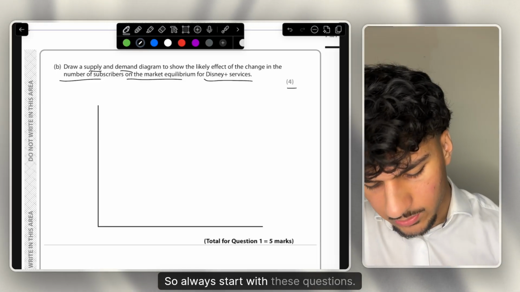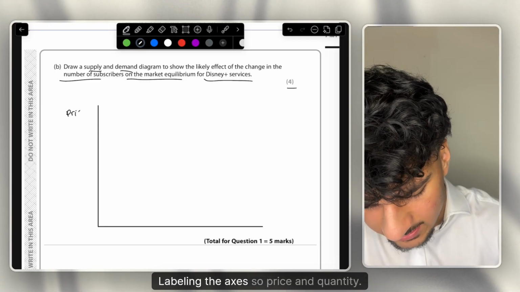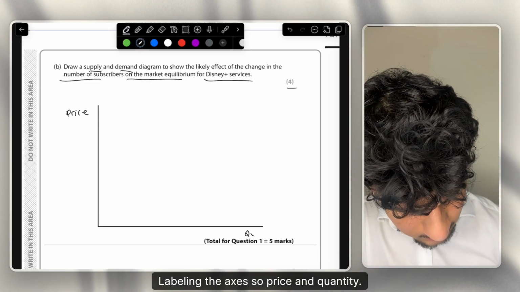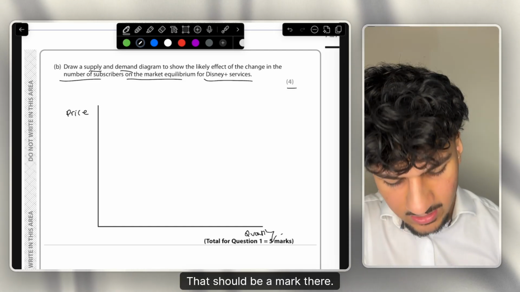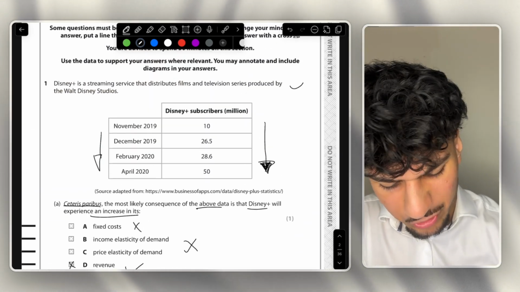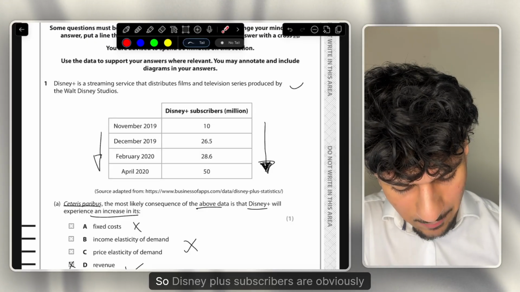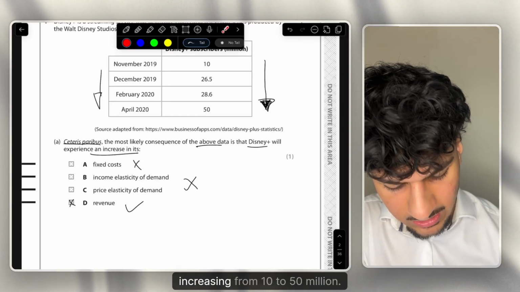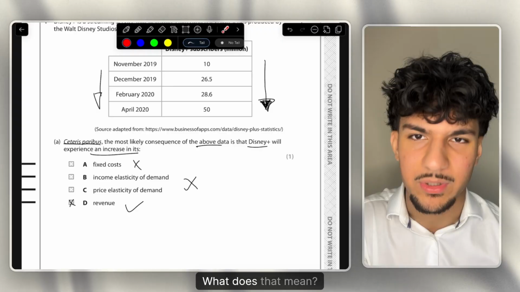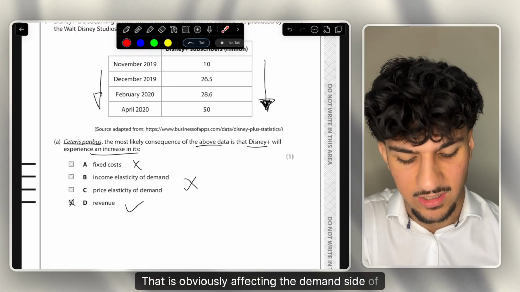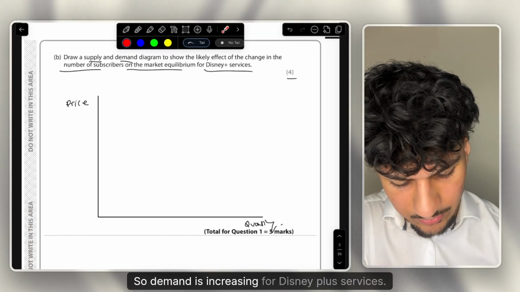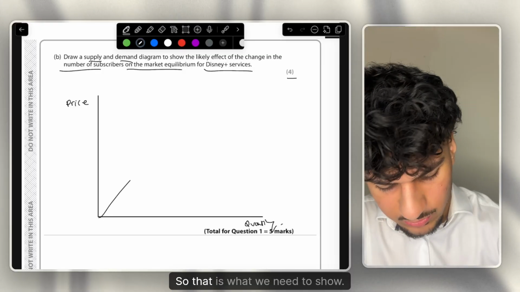So always start with these questions, labeling the axes, so price and quantity. That should be a mark there. Now, what's happening? What do we say? Again, we've already analysed the table. It's much faster. We can become very efficient at this. So, Disney Plus subscribers are obviously increasing from 10 to 50 million. What does that mean? That is obviously affecting the demand side of things. So, demand is increasing for Disney Plus services. So, that is what we need to show.